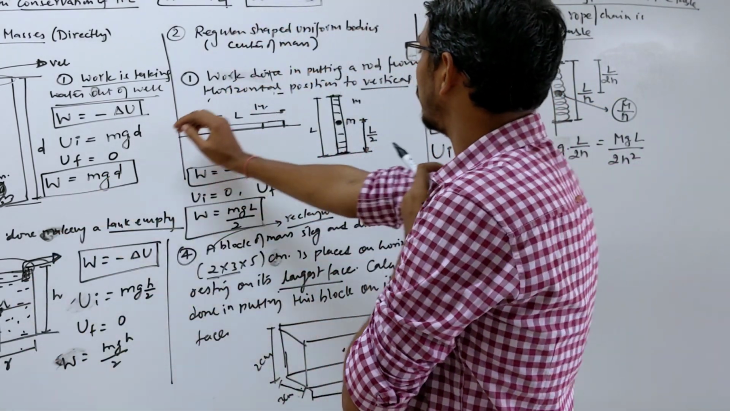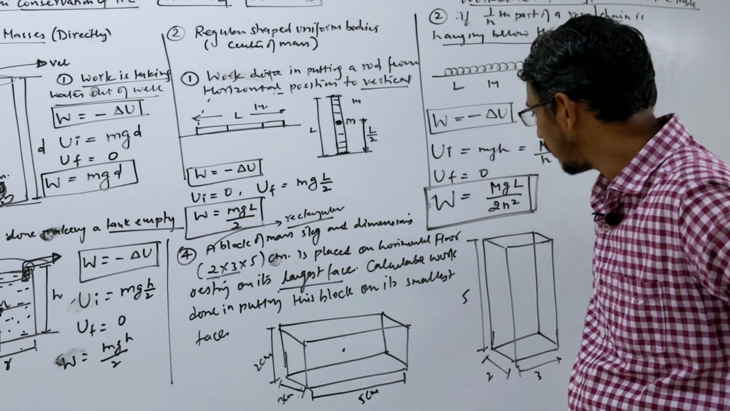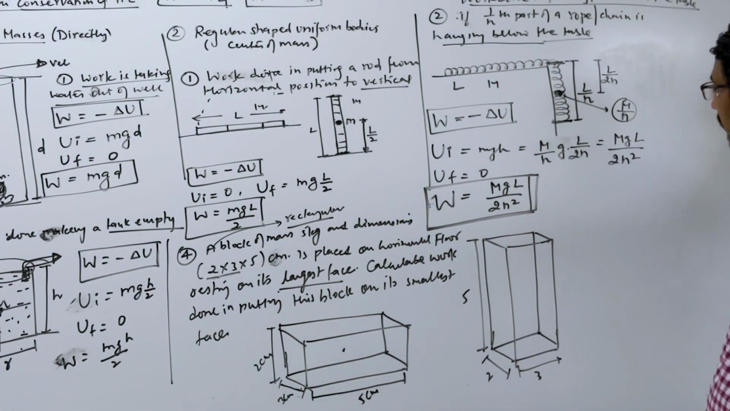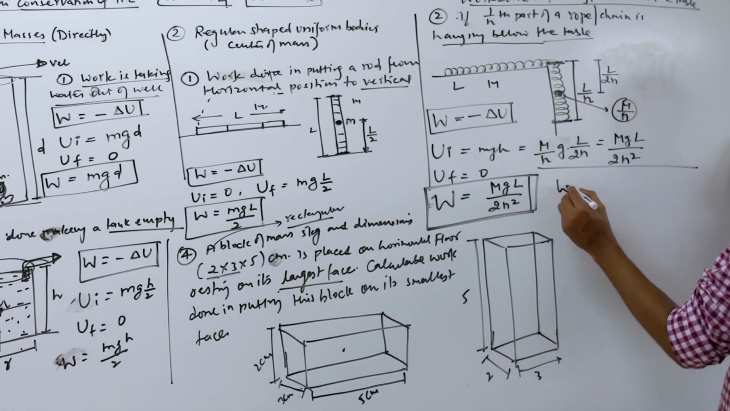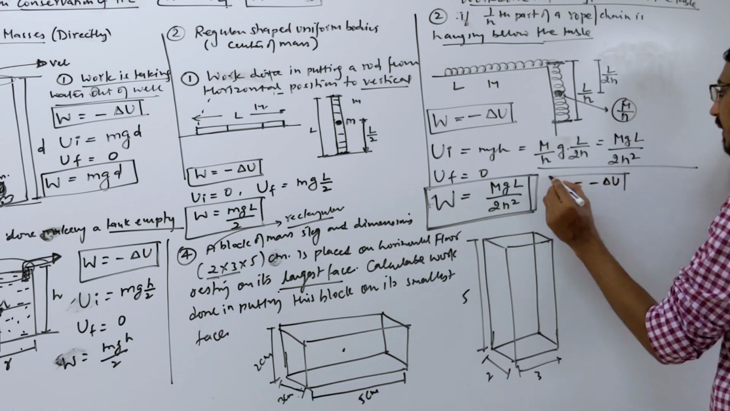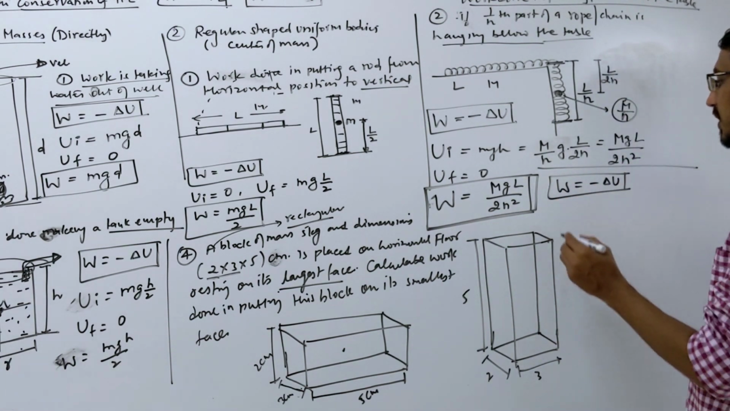Okay, here it was easy because there was only one dimension, length only, but here you have all 3 dimensions, so you need to be careful. Now look here, again we are doing work against potential energy only, means gravity only. So work done will be again minus del U only, right? Let's calculate the initial potential energy and the final potential energy. Okay, what is the initial potential energy?